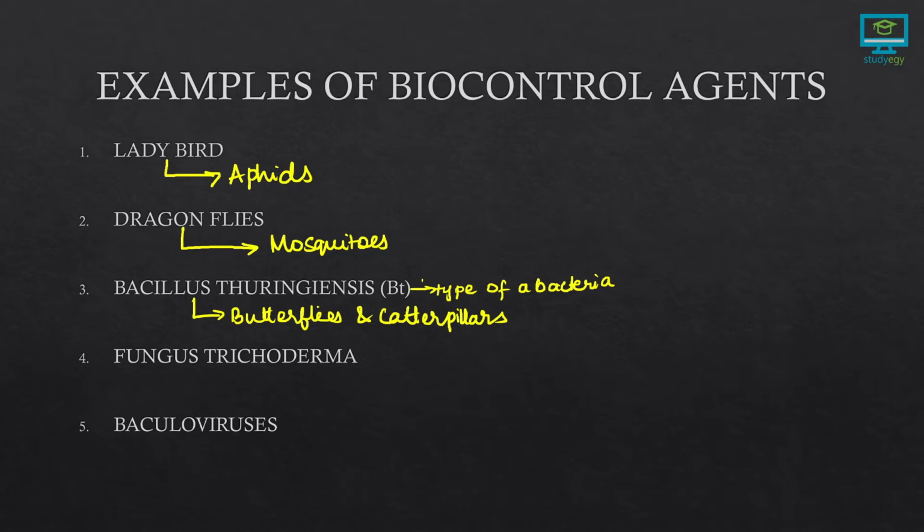Next, the fungus Trichoderma, we use this to eradicate various pathogens. And baculoviruses we use to get rid of insects and certain arthropods.